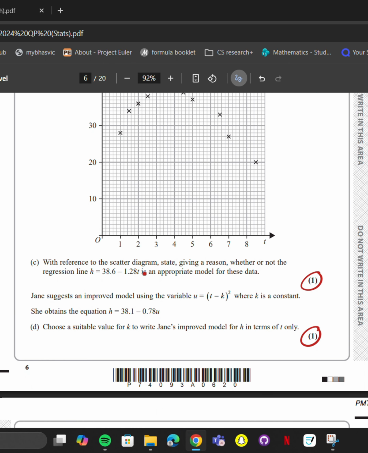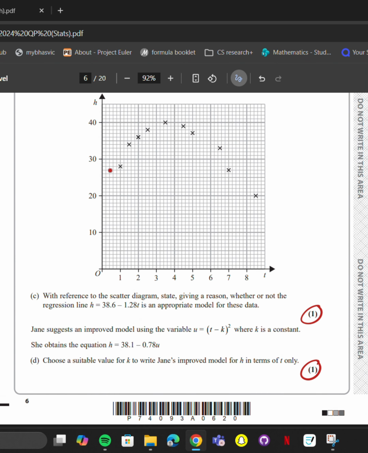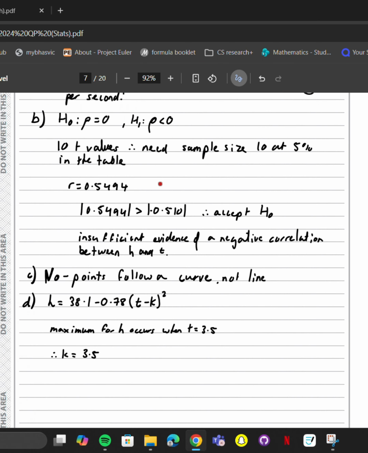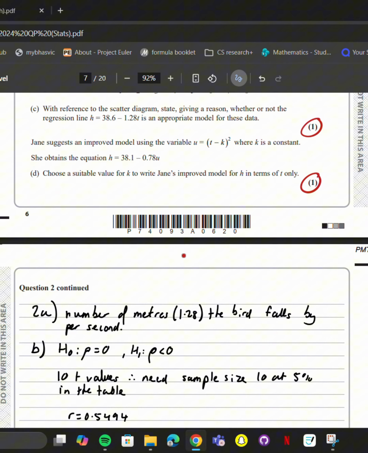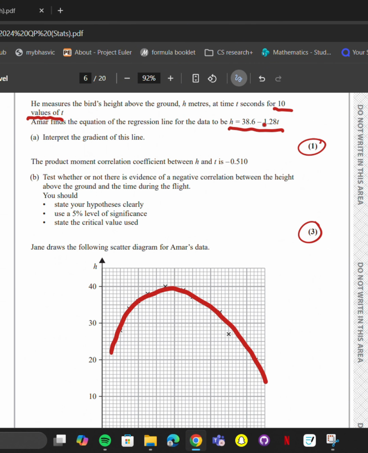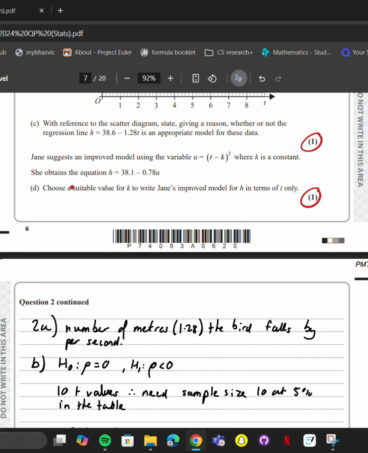So then part C, with reference to the scatter diagram, state giving a reason whether or not the regression line is an appropriate model for these data. As we can obviously see, we're forming a curve here on the scatter diagram. So you can just say no, points follow a curve, not a straight line, and this equation here is just a straight line.